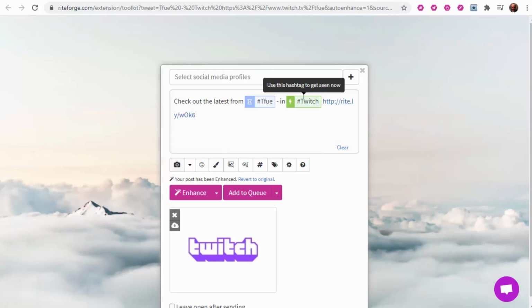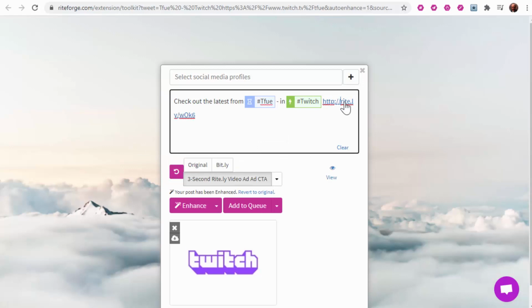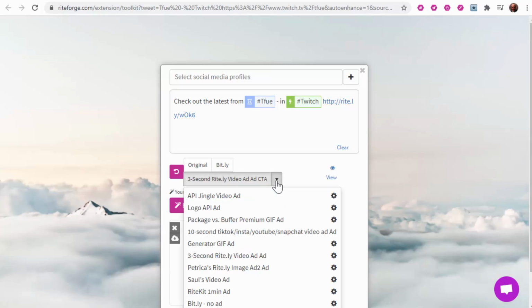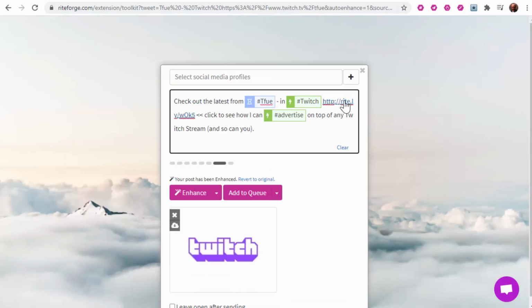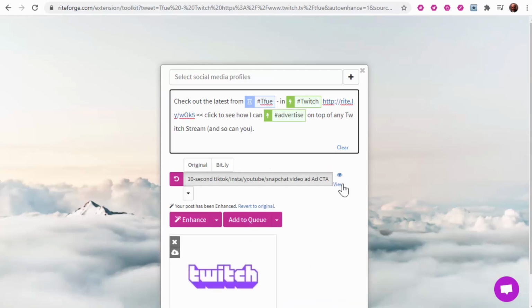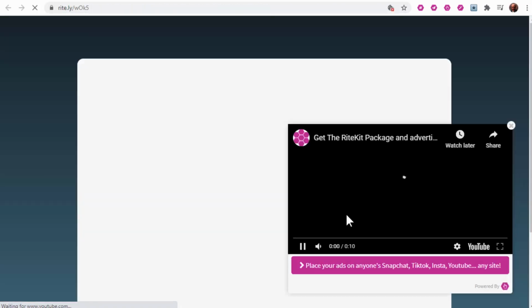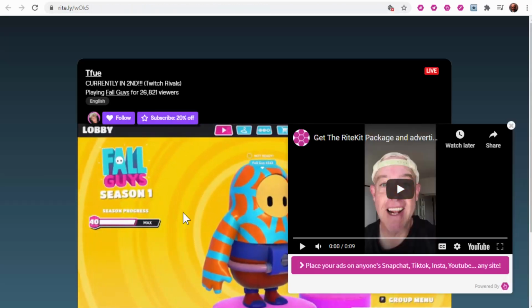I'll hit that back button, click in the Writely URL. I see that I'm going to be using my default link ad. I could change to a different one. This is a video, so I'll use a video ad, better for this market. So I'll click in that Writely link and hit view to see what happens when people click that URL.